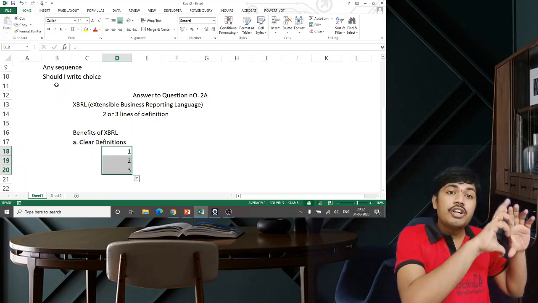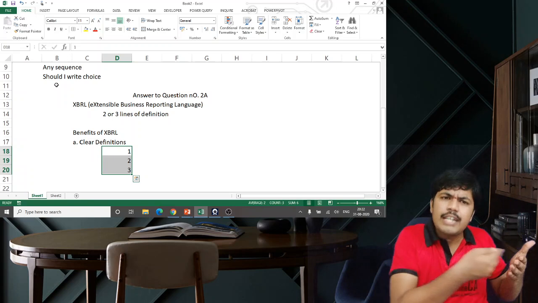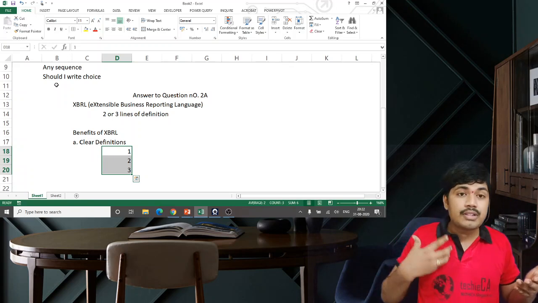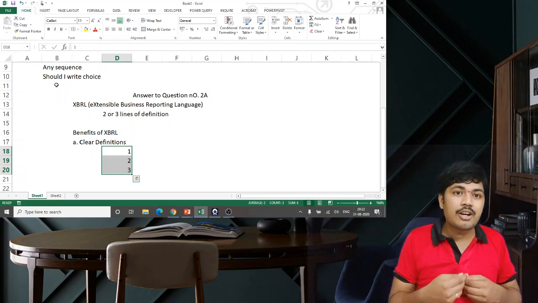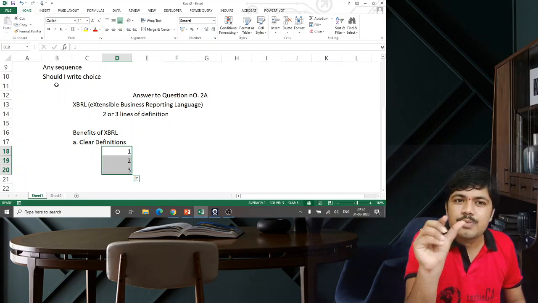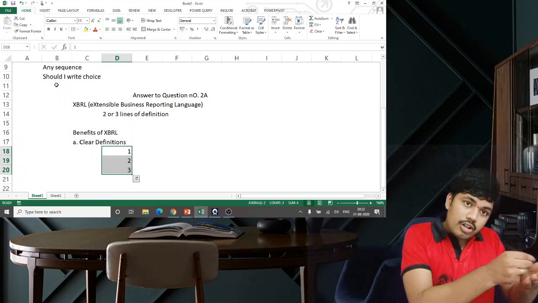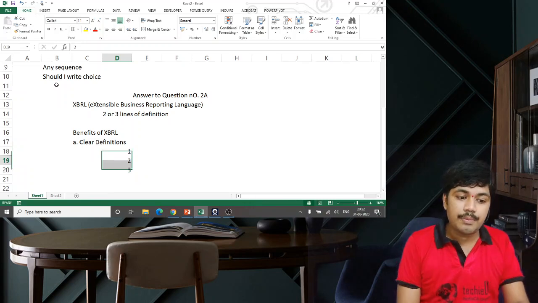And make sure your answer appears a little lengthy. Write more always. If you know 3 points, write all the 3 points. Don't think, sir, it is only a 2 marks question, should I write all the 3 points? No, Anna. If it is taking a small amount of additional time, nothing wrong. Write all the 3 points. That is what I will say.